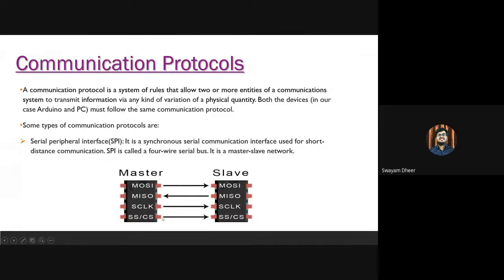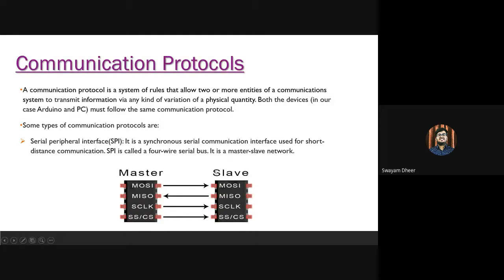The master sends data to the slave along the MOSI line, which is master out slave in. It receives data from the slave along the MISO line, that is master in slave out, and the master outputs the clock signal to the slave. One very important role of the master is that, along the slave select or chip select pin, it switches the SS/CS pin to low voltage so that the data can be transferred from the master to the slave network and then to the receiver.